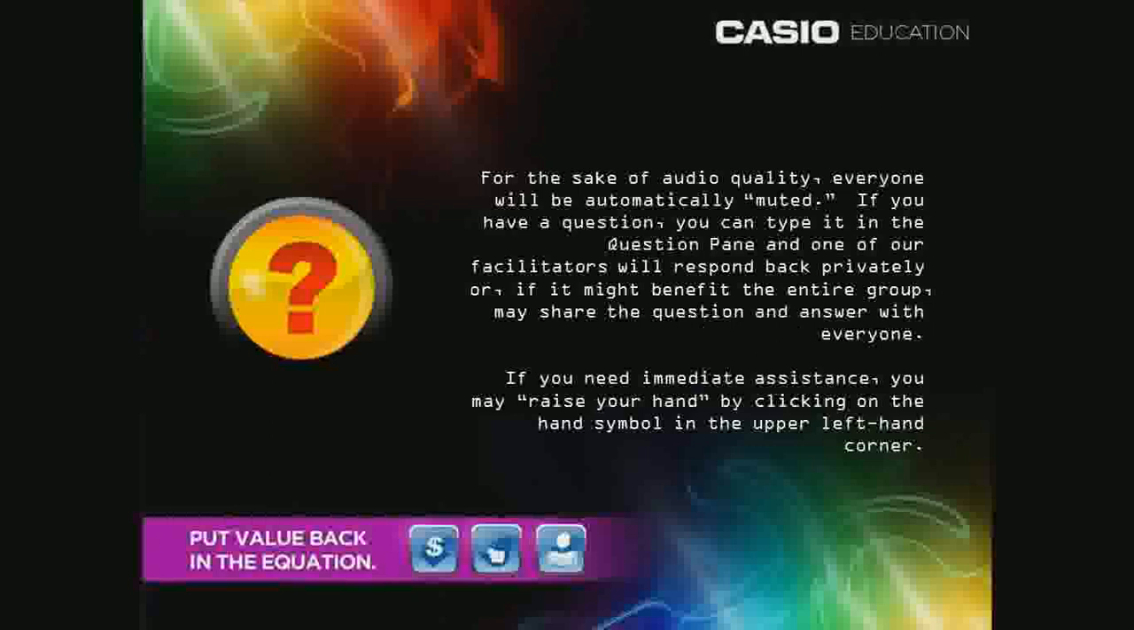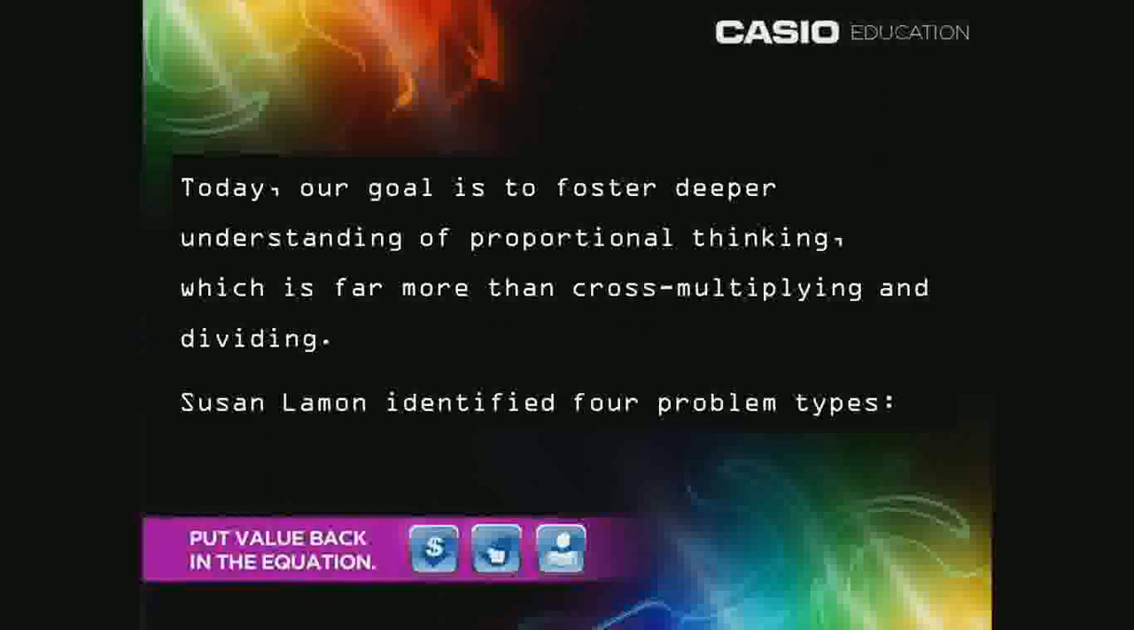Proportional thinking entails far more than cross-multiplying and dividing. Several different types of proportional thinking have been defined and studied. A researcher named Susan Lehman identified 4 different types of problems involving proportional reasoning. These include